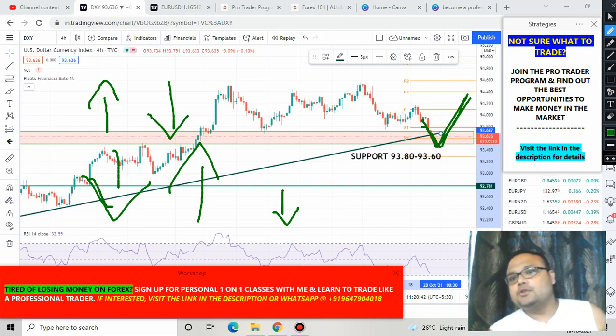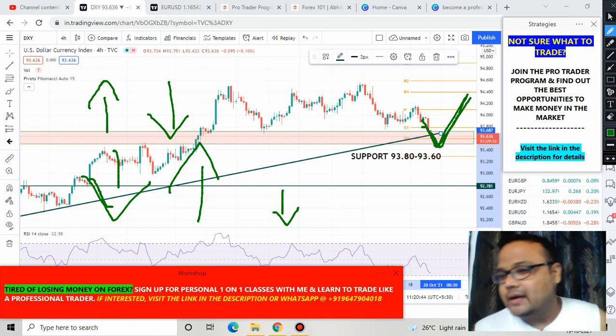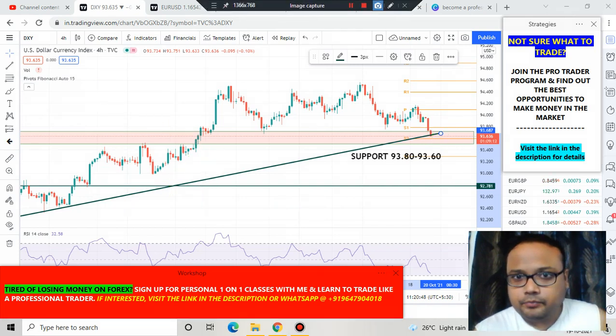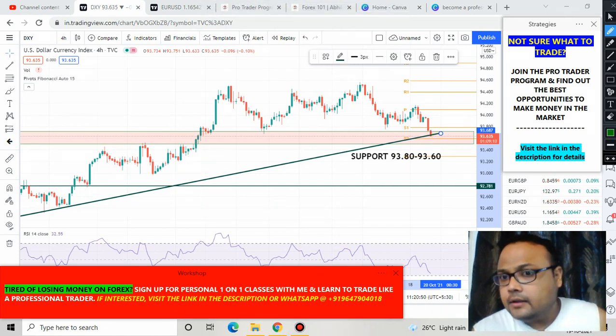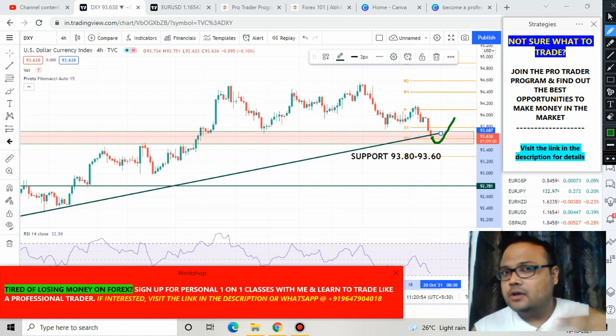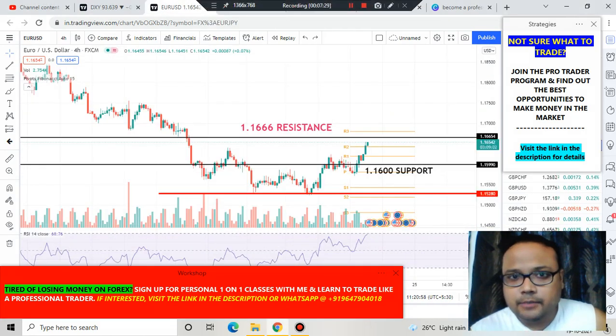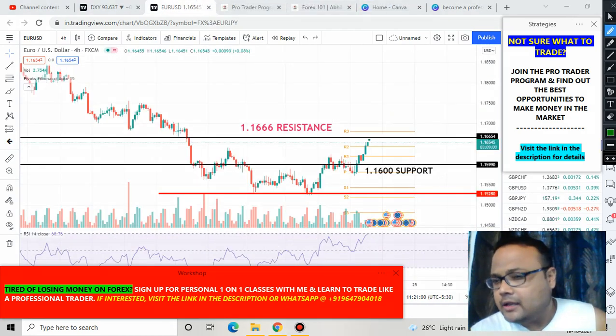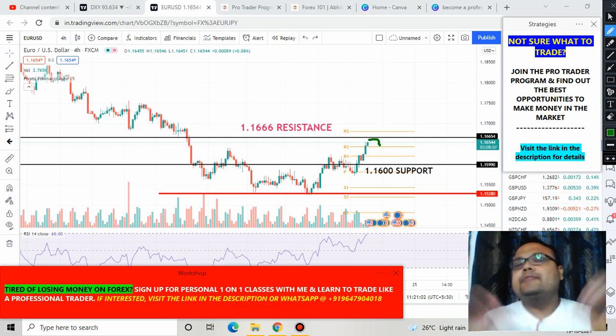Okay, so keep your eyes on the chart of DXY as well, because I think that when US dollar will be bouncing from this support here, then EUR/USD will be at the resistance here, and it will be reversing from here. If that happens, that will be a very good trade.